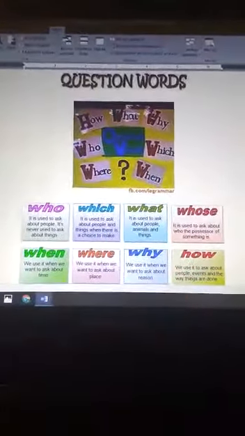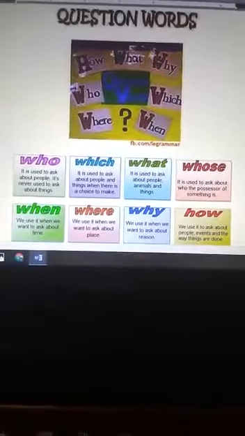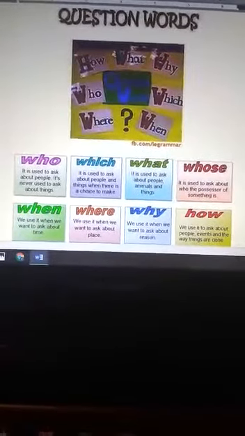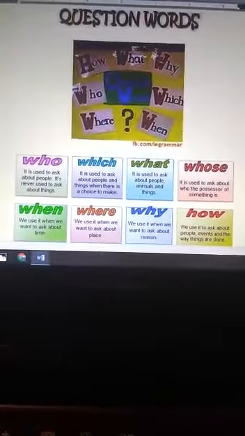Which, that is used to ask about people and things, but we use it when we have to make a choice, for example, between two things or more, okay? The translation is cuál. What is used to ask about people, animals, and things. We can say, what are you doing, ¿qué? Or what is your name, cuál.